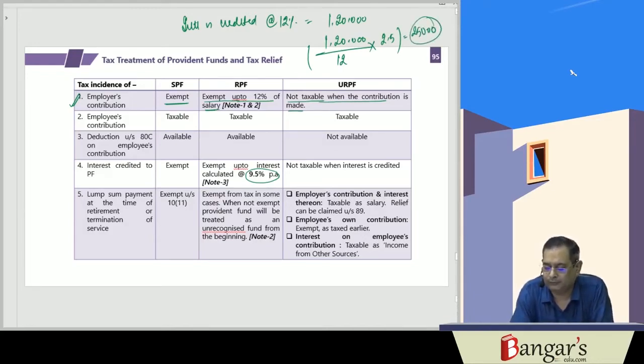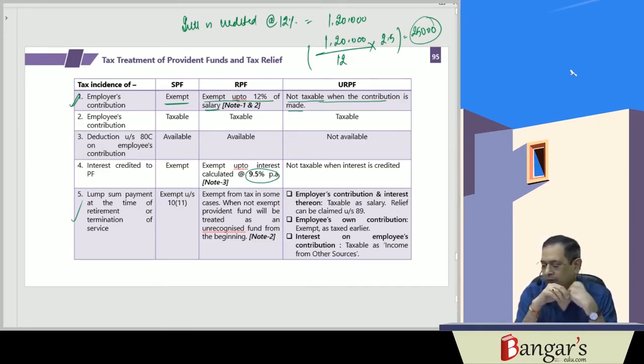Then the lump sum payment received at the time of retirement or termination of service. In case of statutory provident fund, the same is exempt from tax under section 10(11). In case of recognized provident fund, the same is exempt from tax in some cases. When it is not exempt, the fund is treated as an unrecognized provident fund from the very beginning.